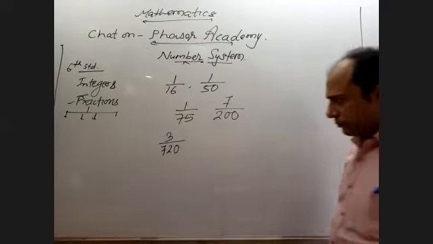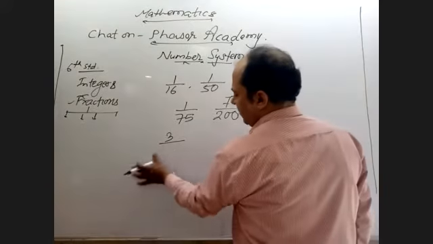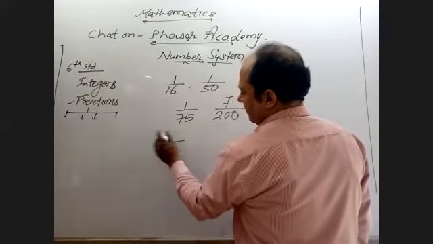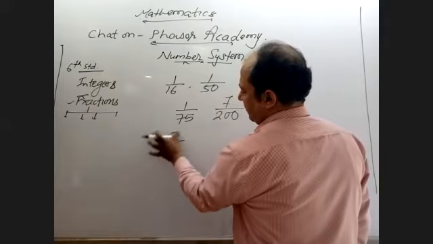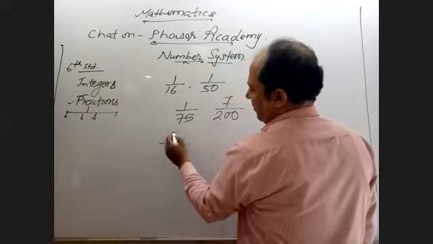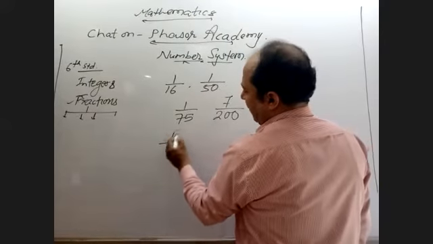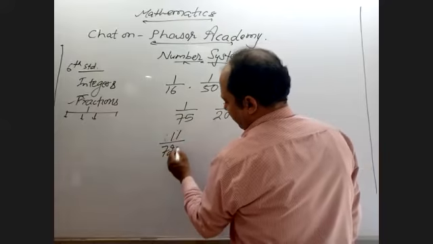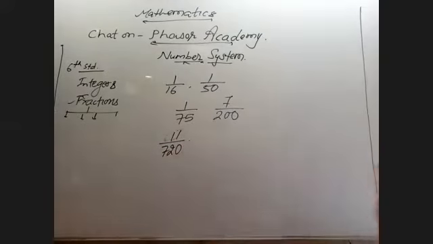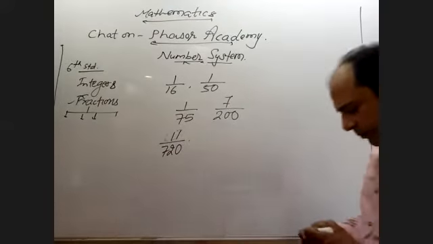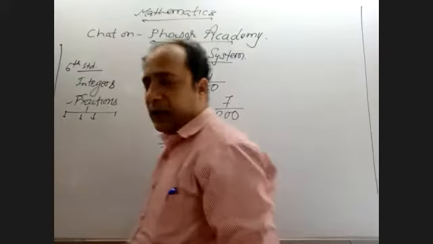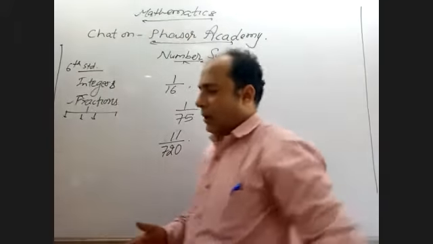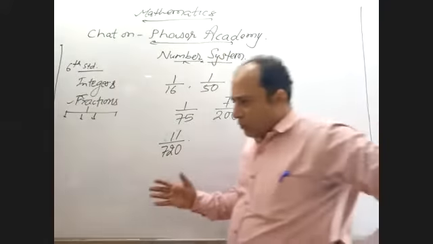Okay? Or 11 upon 7. Okay, I have taken some numbers. Generally, in 9th standard, the teacher taught